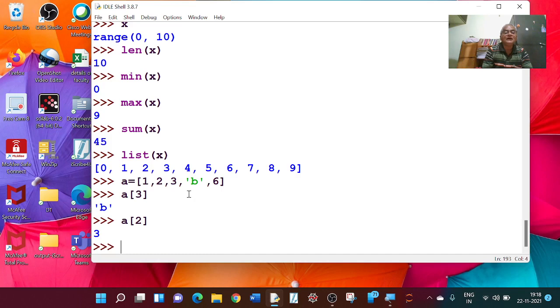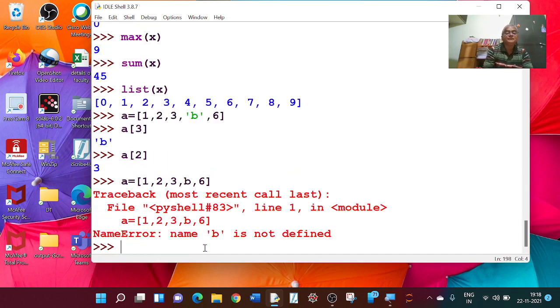So this is a string here, that is, this is a character. We have to give the character in single quotes. If I give just B, what happens? B is not defined. We have to define what that B is. Is it a symbol or an integer, or we have to assign some value.